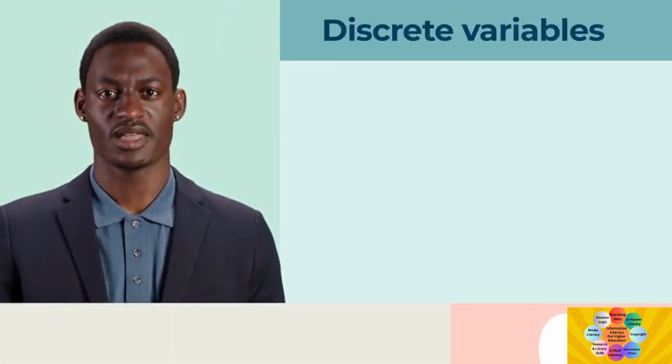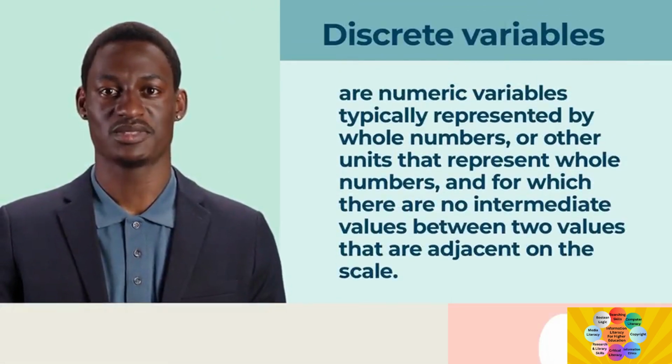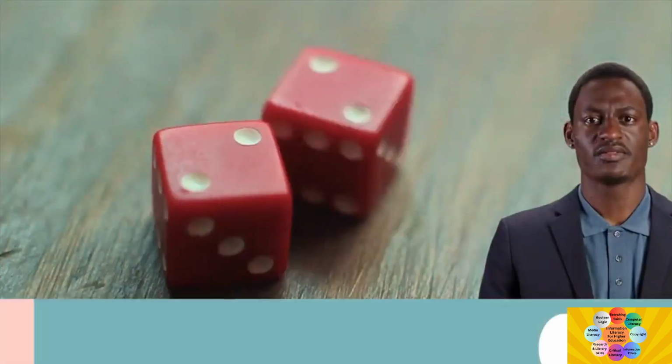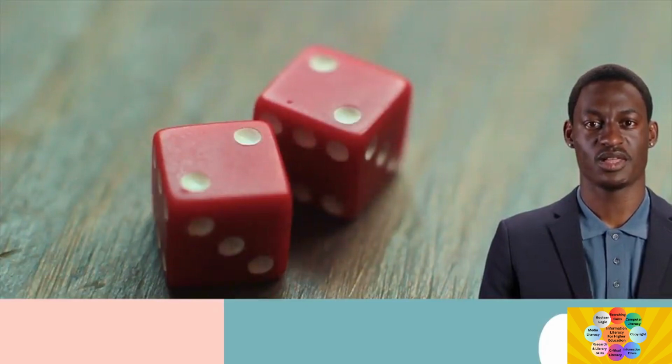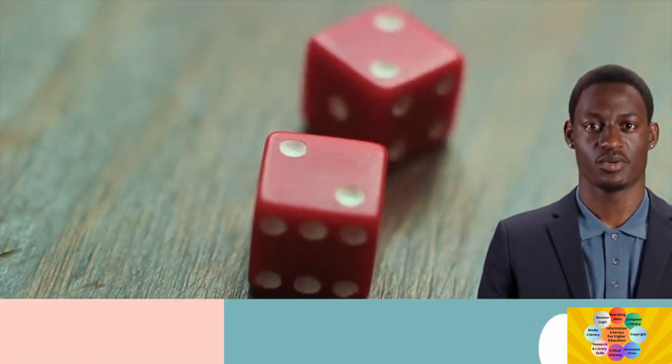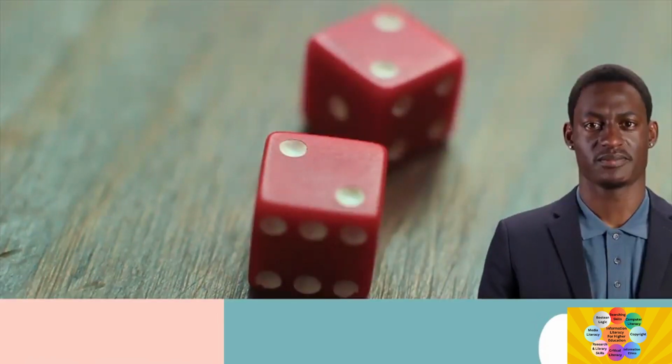Discrete variables are numeric variables typically represented by whole numbers, or other units that represent whole numbers, and for which there are no intermediate values between two values that are adjacent on the scale. For example, if we roll 2 dice, then the total of the dice will be a discrete value between 2 and 12. It is not possible to roll a 7.34. Or, if we are counting the number of people on campus, then we will arrive at a whole number.